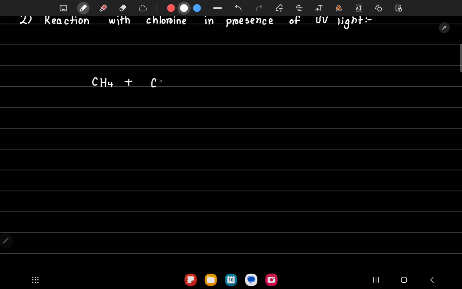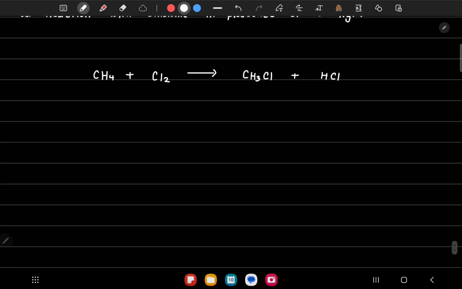We get a mixture of different products. After the first reaction, we get CH3Cl. So one of the chlorine replaces one of the hydrogen, and this hydrogen reacts with another of this chlorine to form HCl.